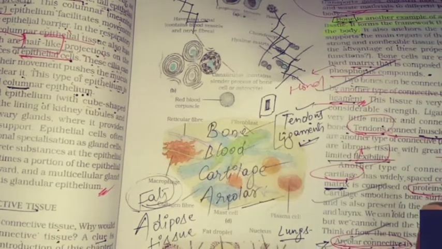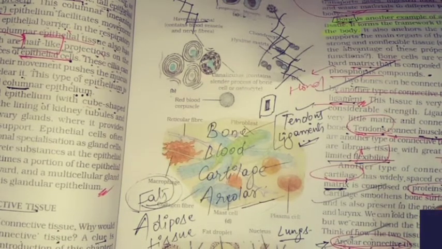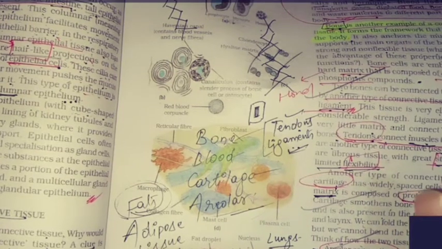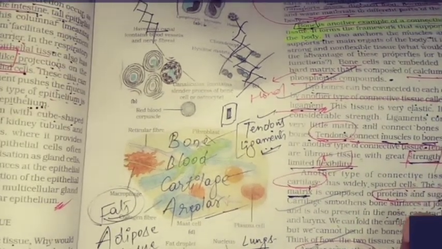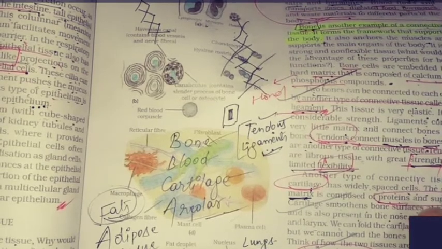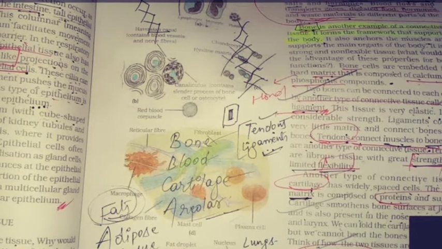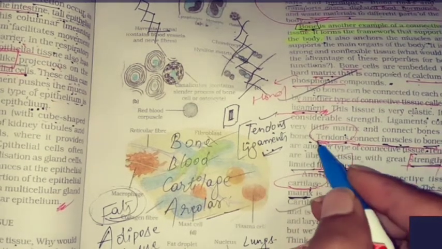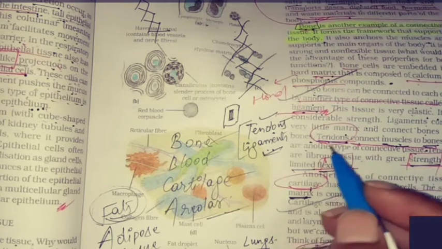Okay, can you tell me the answer of one question? What connects muscles to bones? Anyone? Tendons. It means after the class you did not go through that.